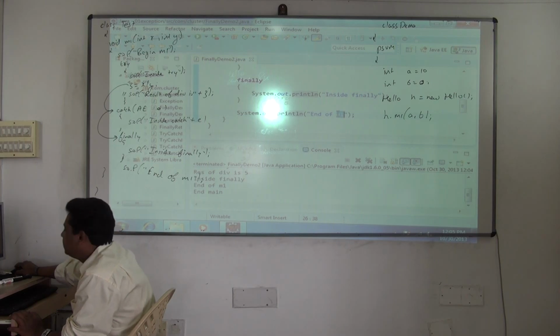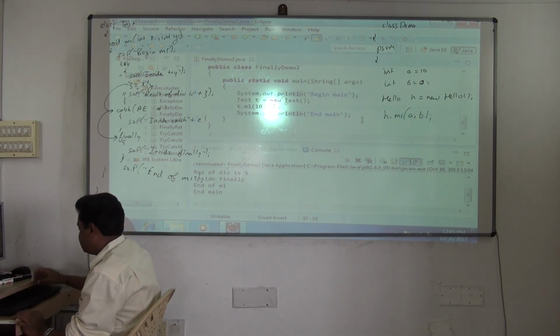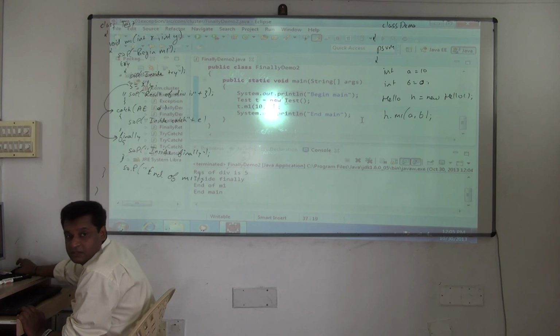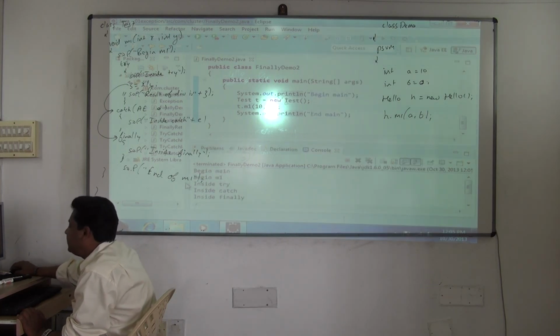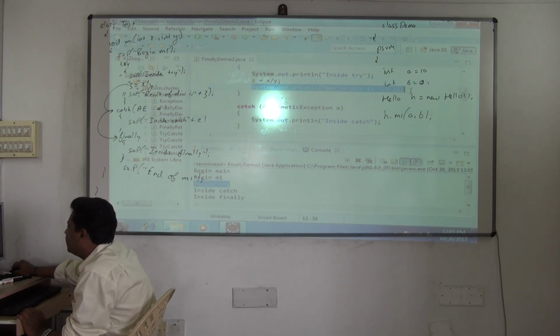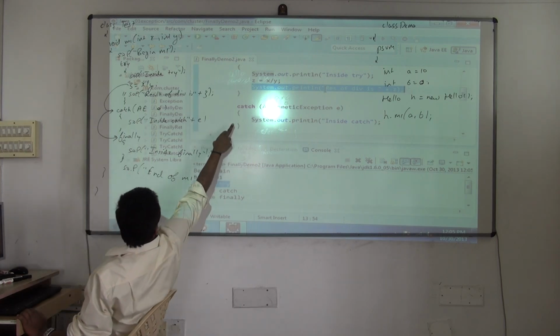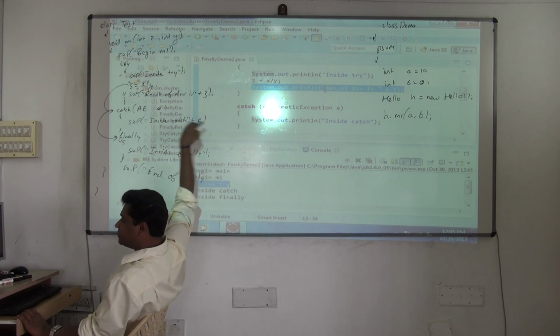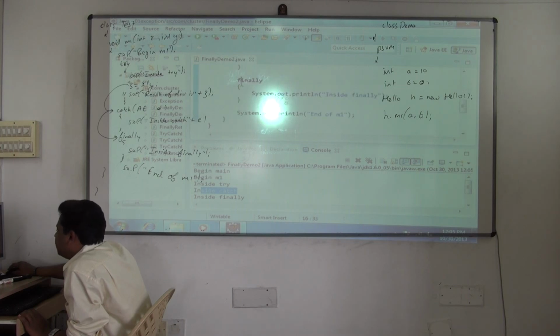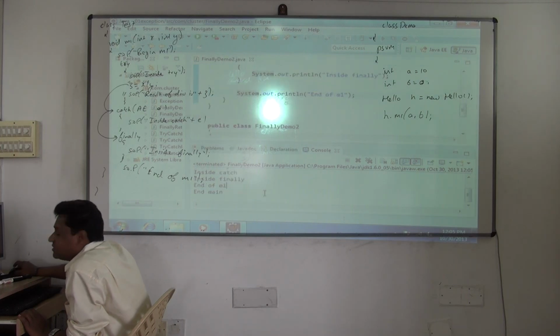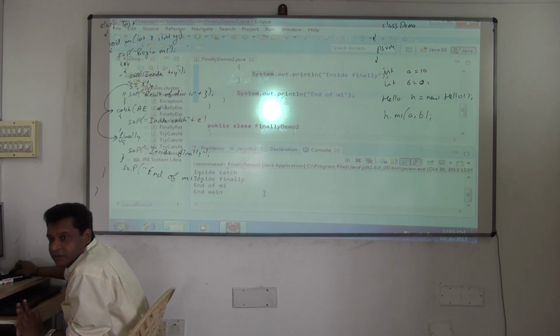Are you clear? Okay. Supposing I cause an exception: I'm passing 0. Still finally is guaranteed to execute. See, inside try, the result of division is not printed. Is it printing this output? Immediately when the exception occurs there, it shifts to catch. The statement below the exception is not getting executed, and catch will execute. Inside catch it is printing. After catch, finally is getting executed, then the end of M1 gets executed. Are you clear with this? Do you have any questions here?